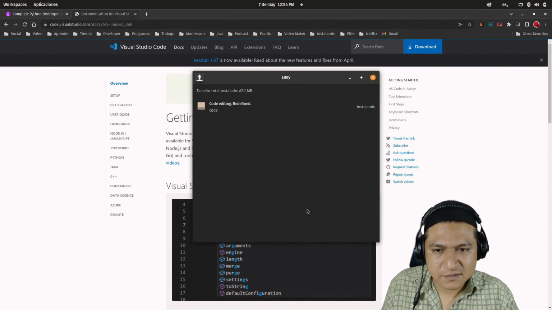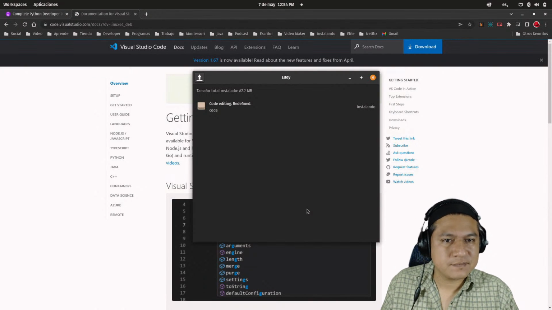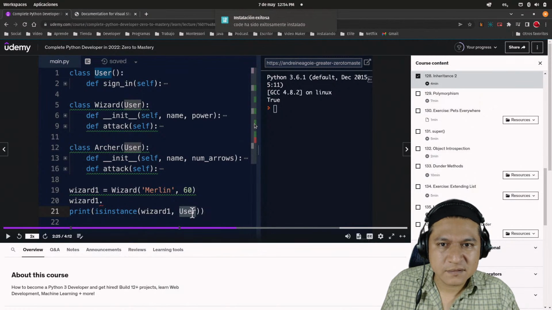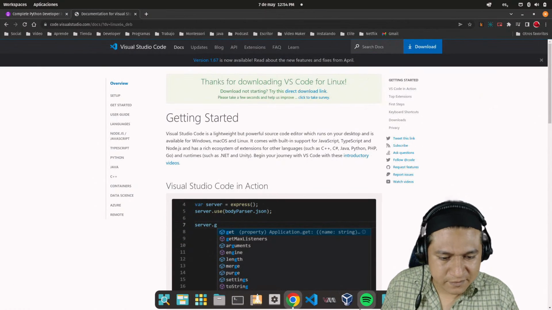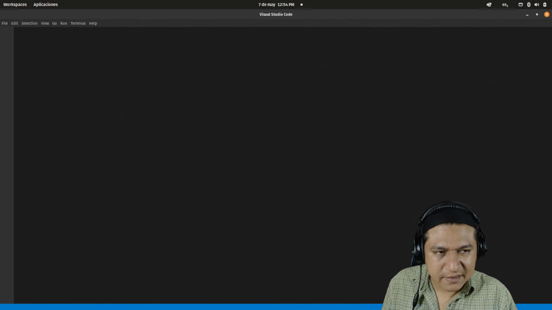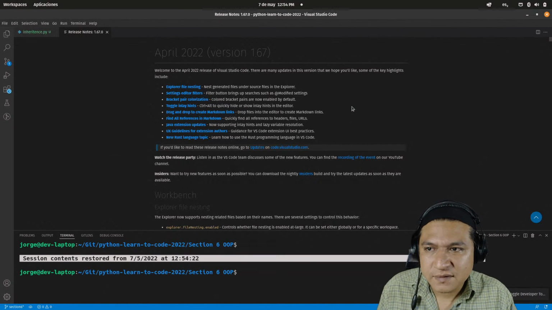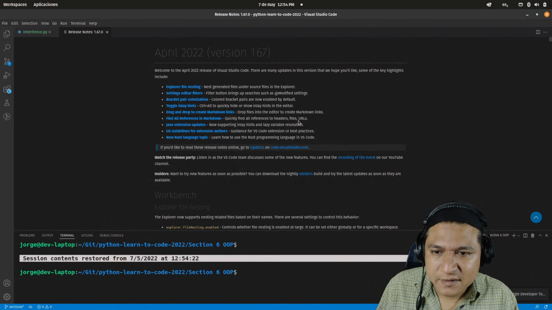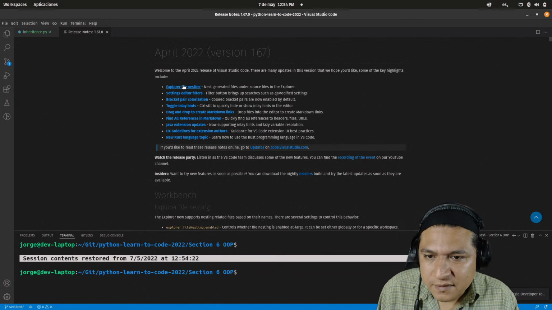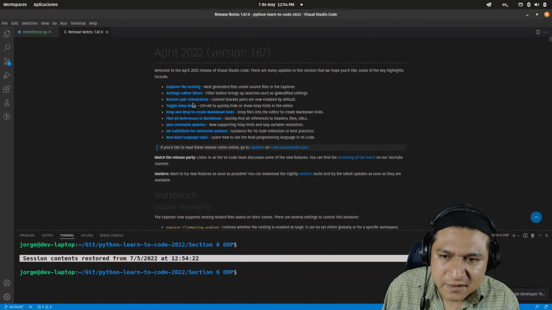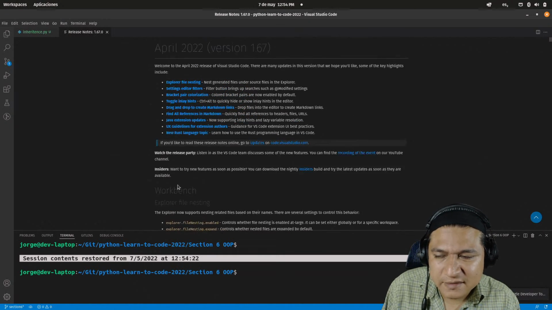I guess I should. Okay, let's wait for that one. Okay, it's finished. Let's open it again. There we go, it's installed. I'm going to read that later. Explore file nesting. Settings editor filters. Bracket pair colorization. Toggle inlay hints. Okay, I'm going to read this later today.